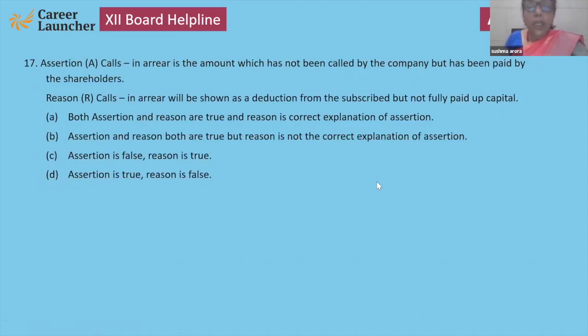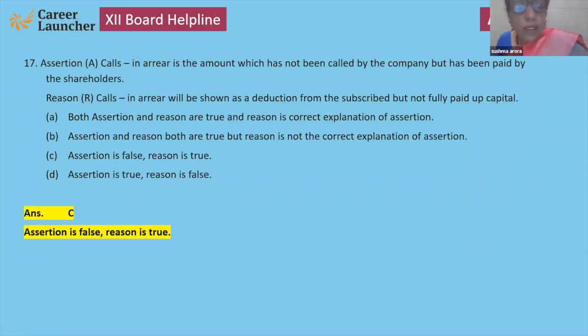Calls in advance is the amount which has not been called up by the company, but paid by the shareholder. See, read the line carefully. Has been paid by the shareholders. If it is paid by the shareholders, then how can it be known as calls in arrears? Okay. So here the reason is true because it is to be deducted, but the assertion is false. Assertion is not true.